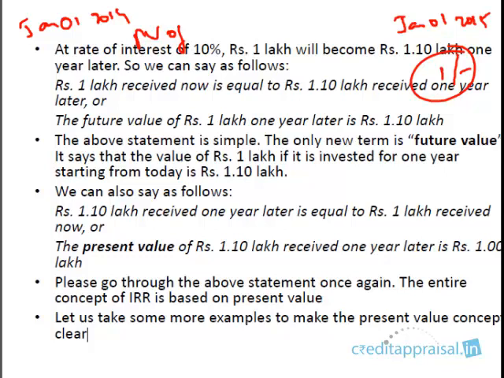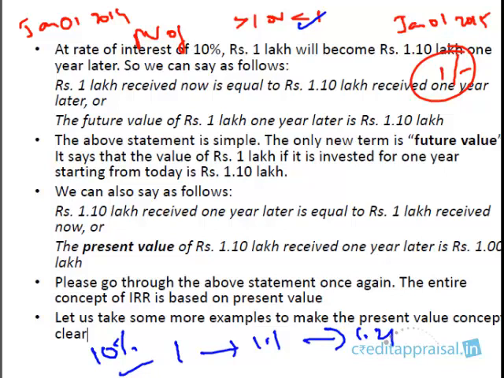So first of all, will the present value be greater than 1 or less than 1? It will be less than 1. Please understand this. 1 will grow to 1.1 after 1 year. 1.1 goes to 1.21, assuming the rate is 10%, after 2 years. So starting from now, as you go into the future, the value is increasing. So 1 means earlier it should be somewhere 0.9 or something. So it has grown to 1 after 1 year.